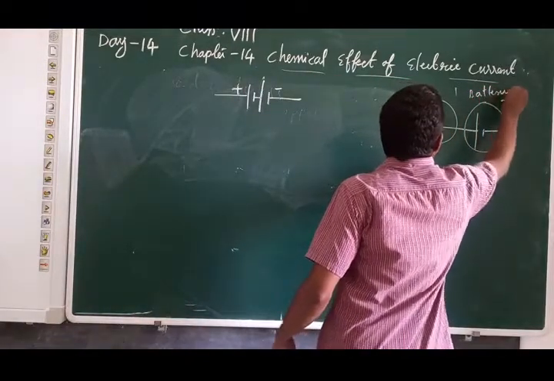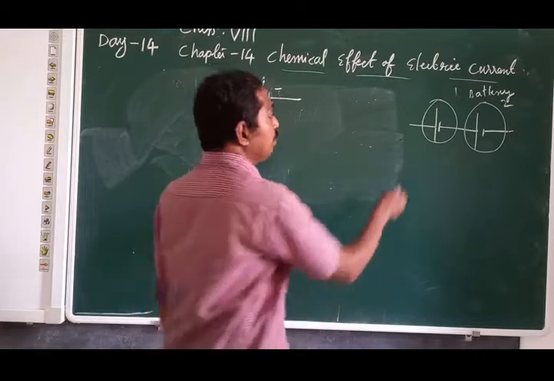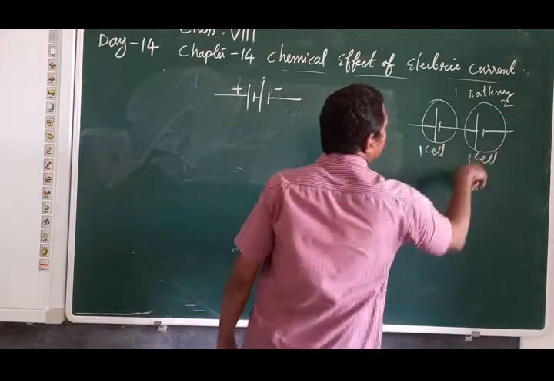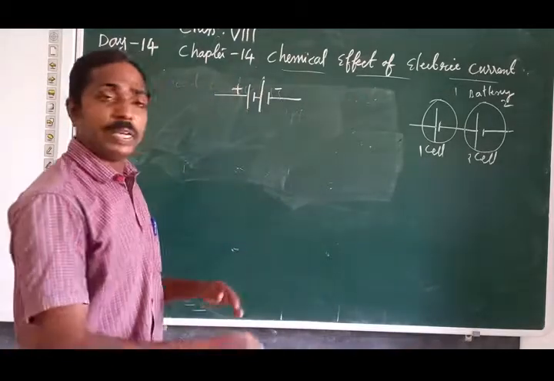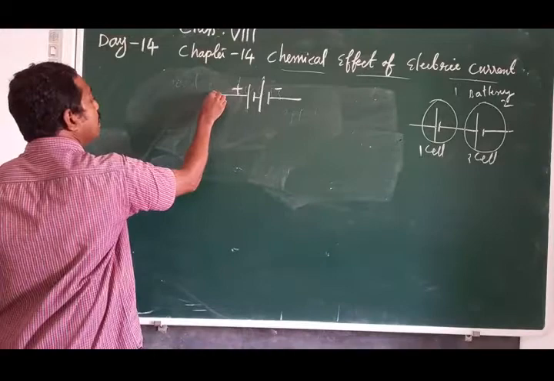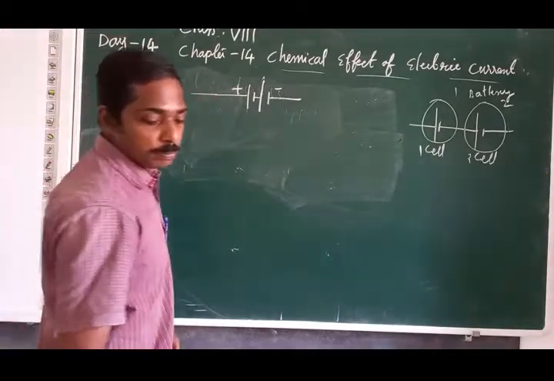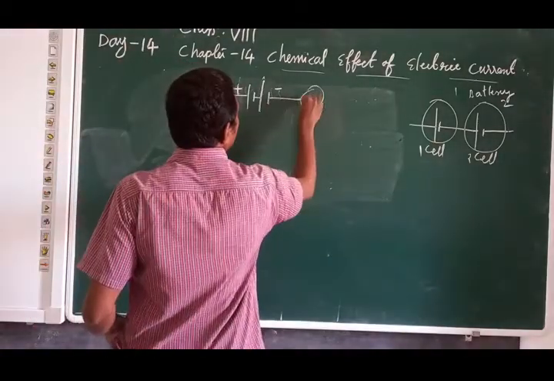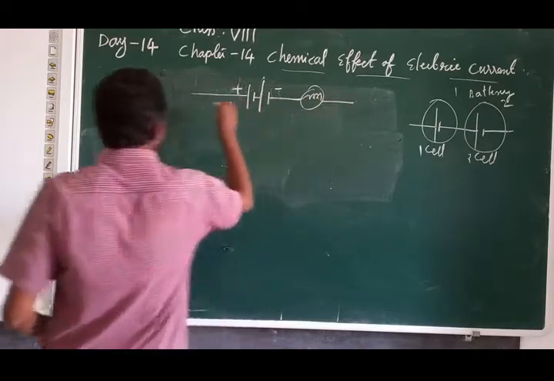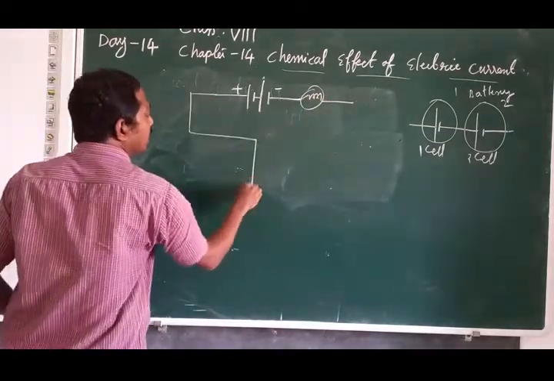A battery is a combination of cells. So this is cell 1, this is cell 2. When joined like that, we get a battery. This is the battery. Then we have one bulb. This is the filament of the bulb. Then the free ends.